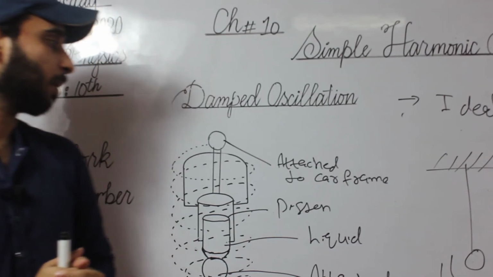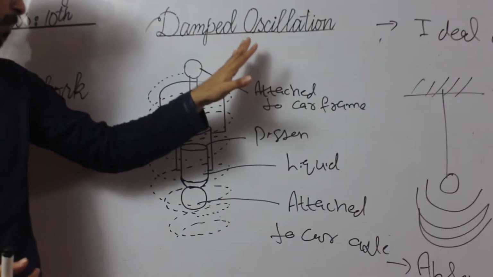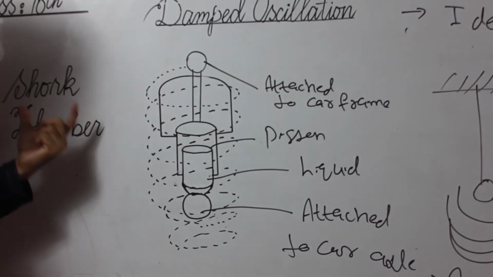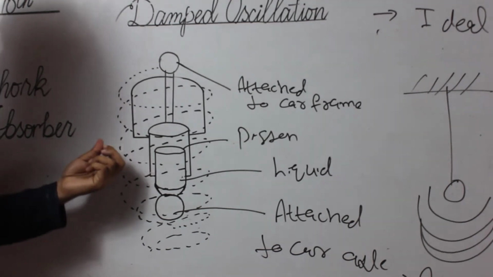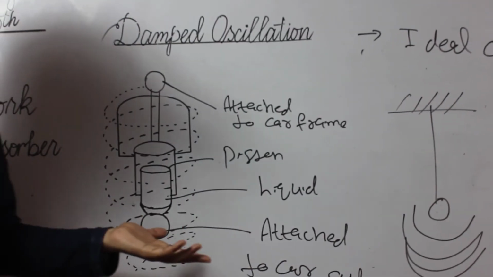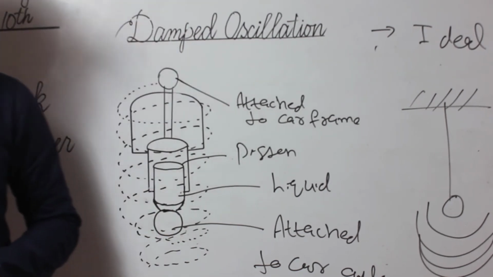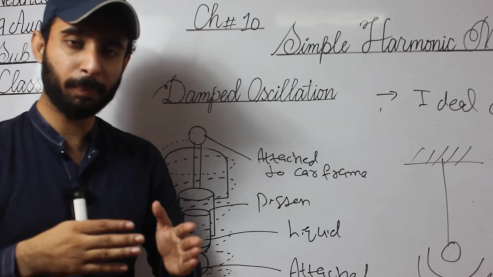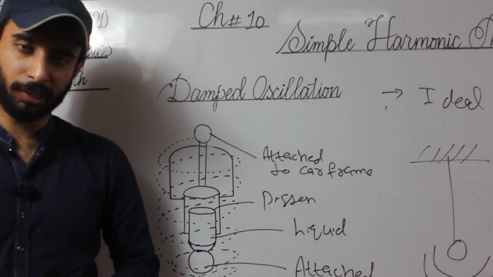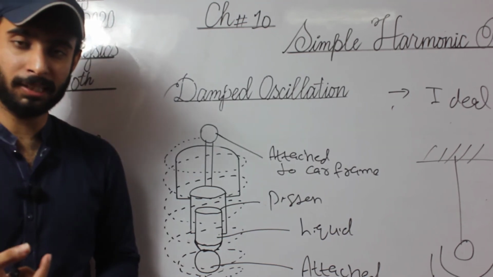Students, let's take an example from daily life for damped oscillation, and that is the shock absorber. A shock absorber is used in a bike, motorcycle or a car. One thing, students: if you sit in a Corolla and pass over a speed breaker, you don't feel any jerk. What's the reason behind this?